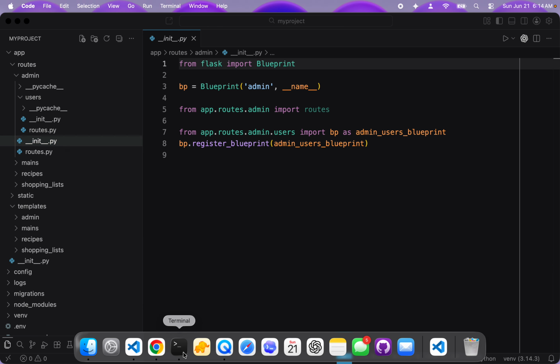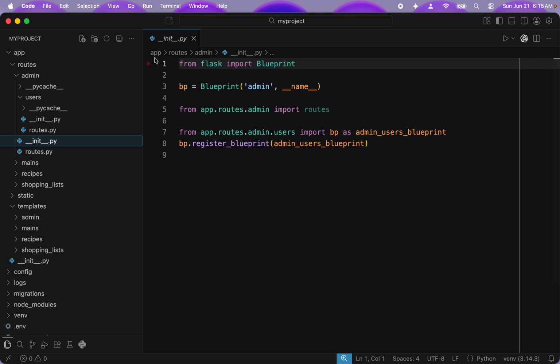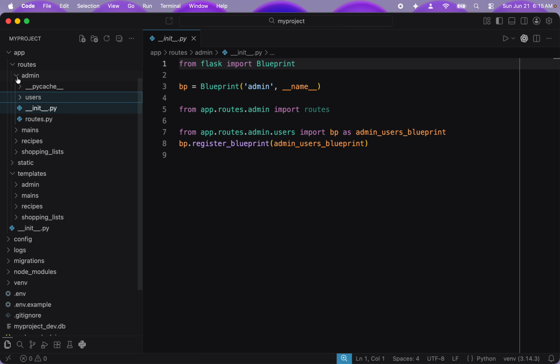And in the terminal, you should have seen references on how to do this. Yes, so if you want the edit page of user 1, then you would call it with admin user edit, user ID 1. So there's that really nice nesting and naming of nestings that happen here. And then let's see,